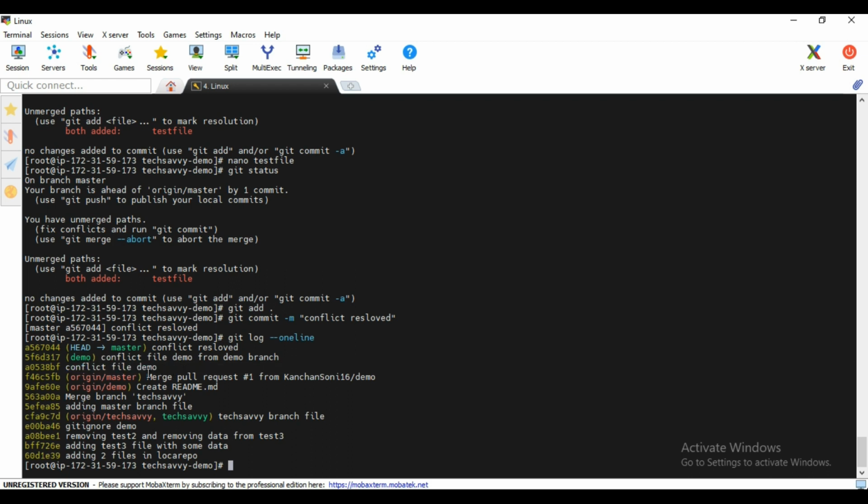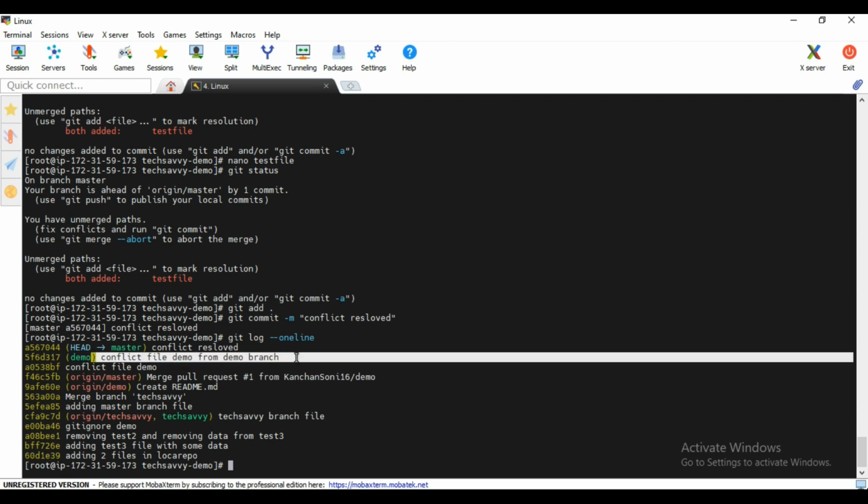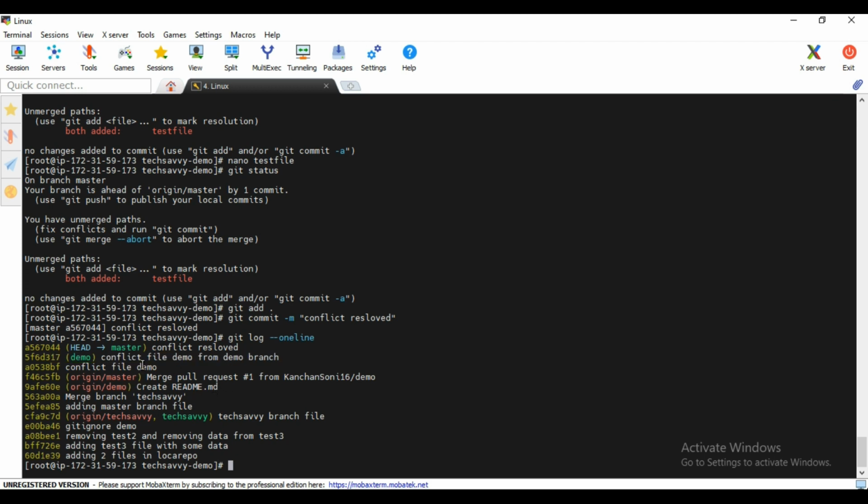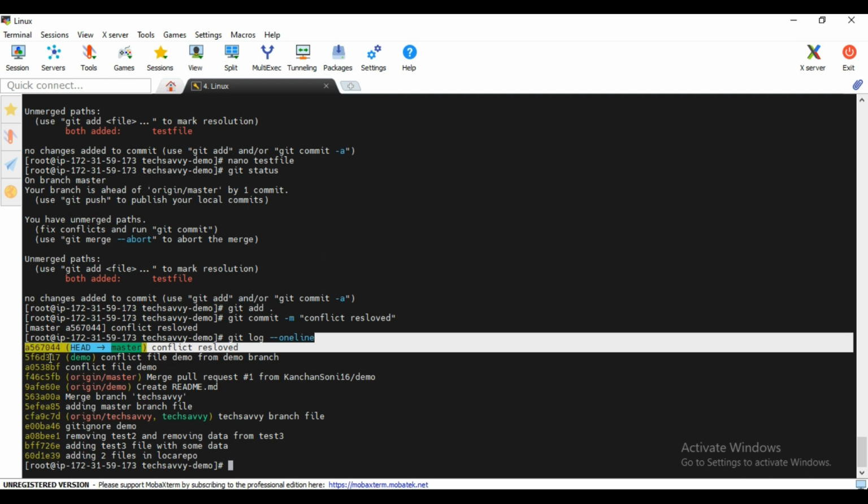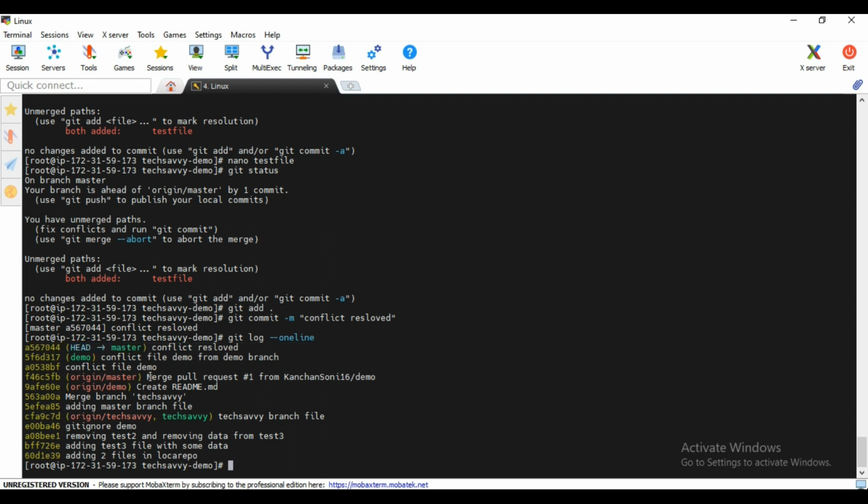See, so here what happened: you created one file, conflict file demo, and when you tried to merge that, you created one file in the demo branch also, right? As right now we have merged that, it is showing all the log of the demo branch also, but you will see the merge pull request we have created from this. Okay, this is a pull request we have created. We pulled the changes from the remote repo. See here, the conflict is resolved.